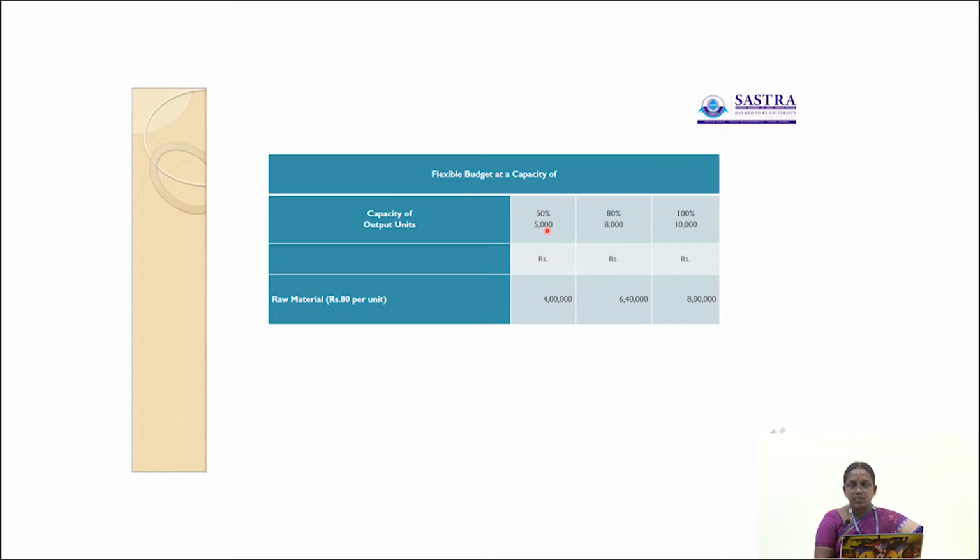So, we have to find out the output at 80% and 100% capacity levels.